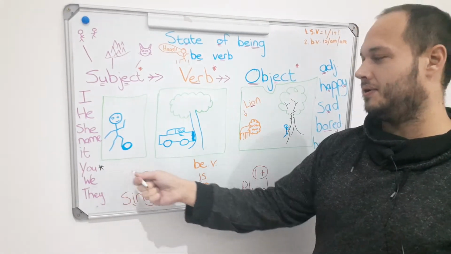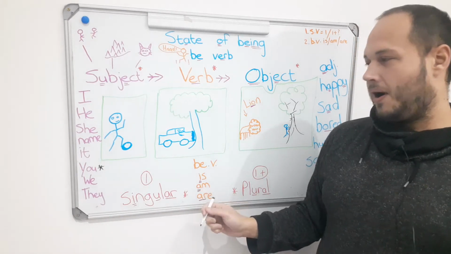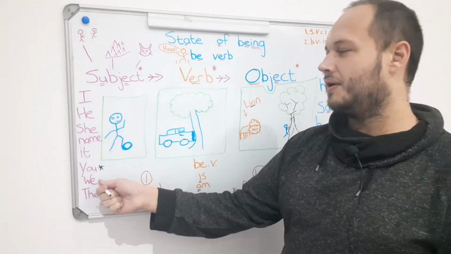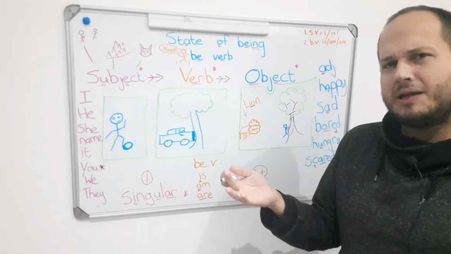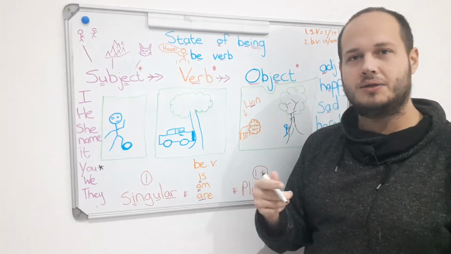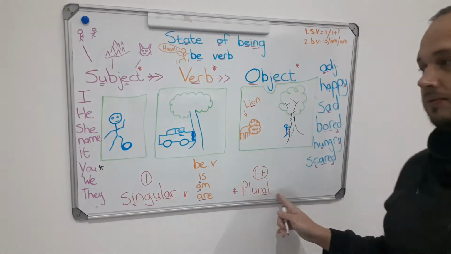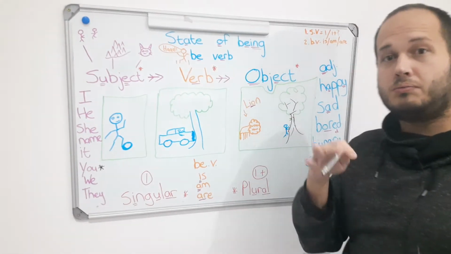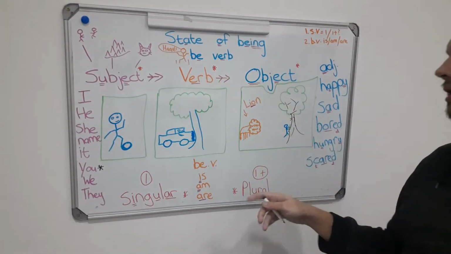But let's finish first. We, how many people? 1, 2, you and me. So we, 1, 2, so plural. They, so them, they, 1, 2, 3, plural.